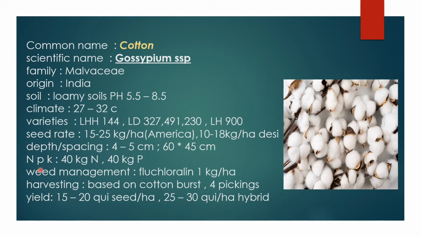The NPK of cotton are 40 kg nitrogen and 40 kg potassium. For weed management of cotton, as with all kharif crops, we apply fluchloralin, which in the market is available in the form of Basalin, 1 kg per hectare. Harvesting is based on cotton maturity. Maturity means the cotton bursts, and we have to make pickings. Four pickings are made for the entire crop, and the yield is 15 to 20 quintal of seed cotton, and 25 to 30 quintal for the hybrid cotton varieties.